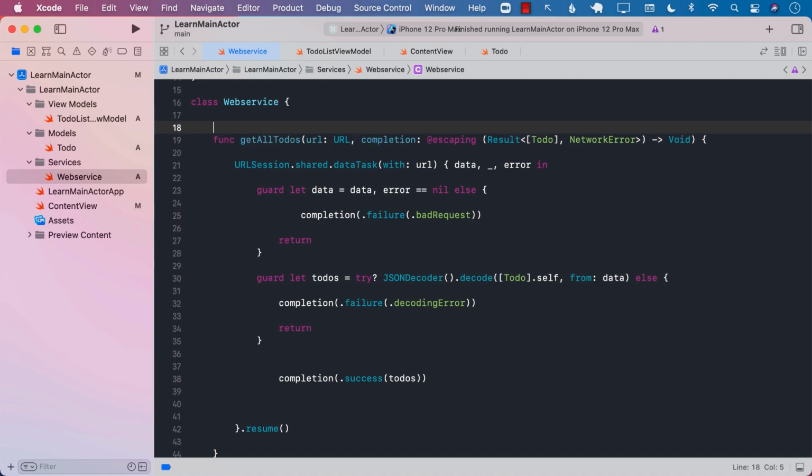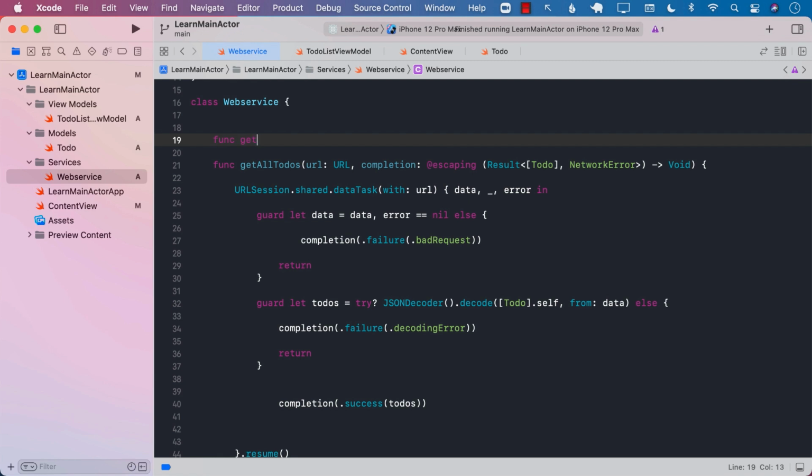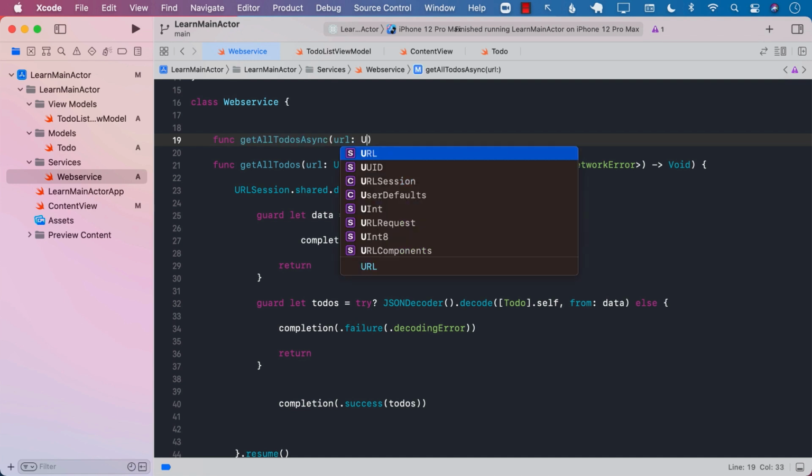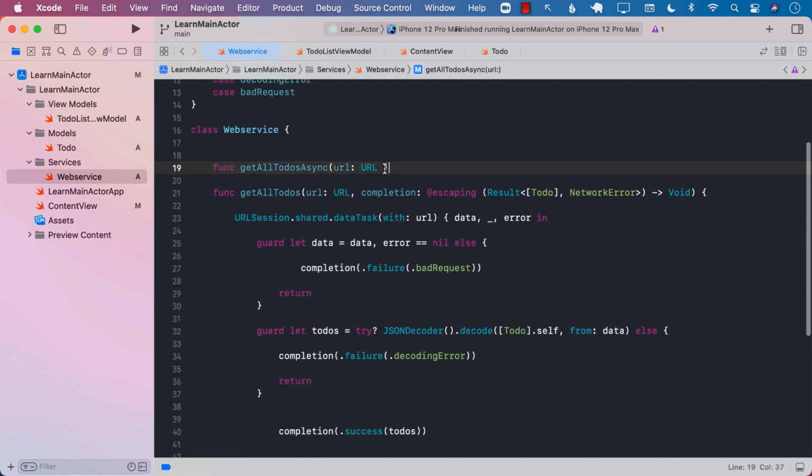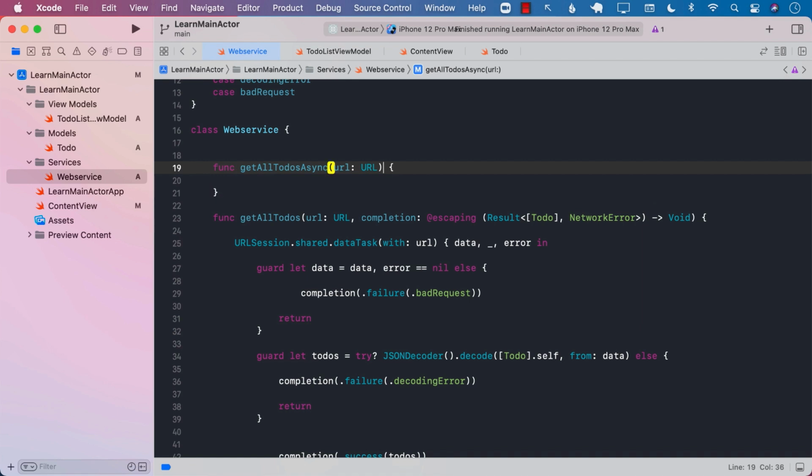So I'm going to begin right over here. And just to name it a little bit differently, I will call it get all to-dos async. Please make sure that if you are writing this in your actual application, I would not add async keyword. This is just to show that this is not colliding with the original name that we had. Since this is an async function, I'm not really going to be passing in any callbacks. I will be, however, saying async throws because it can throw something.